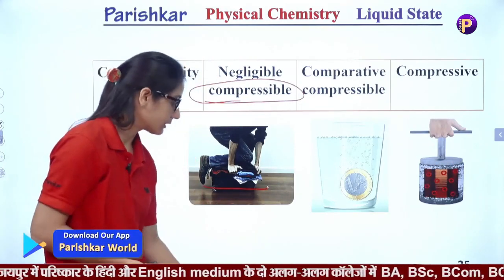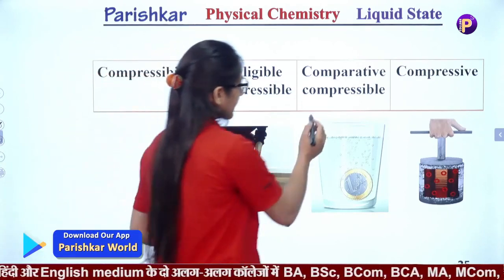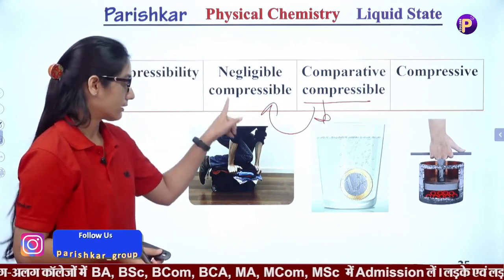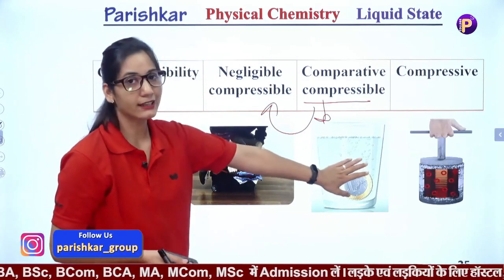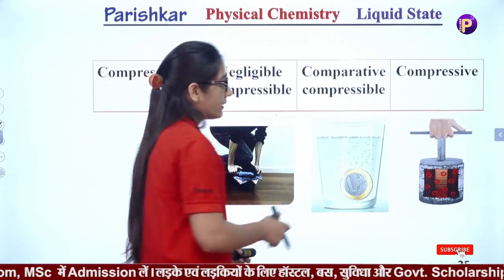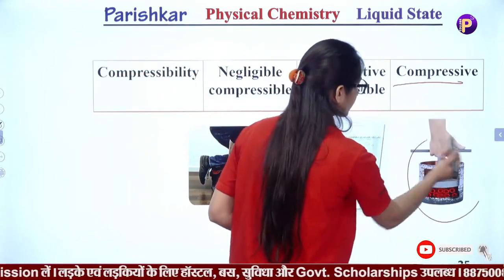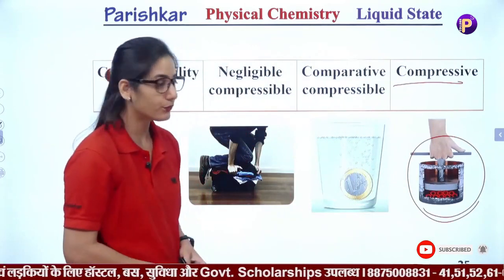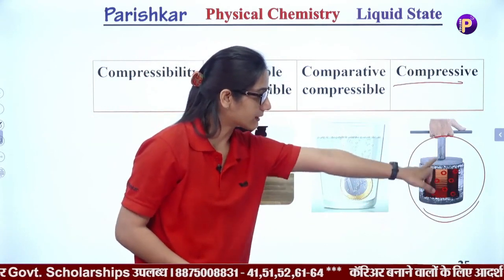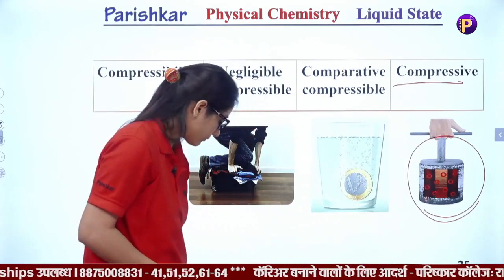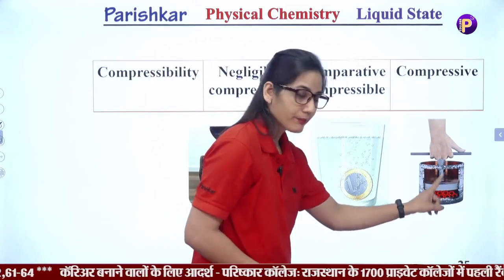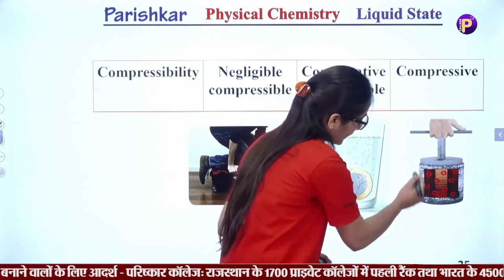So the solid particles are incompressible. They have negligible compressibility. Liquid particles have some compressibility as compared to solid particles, but very little. They also have a lesser tendency to compress. Here for the particles of gases, you can see that if we apply pressure, then the volume of that container is reduced.